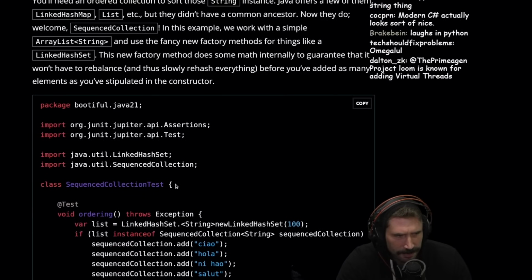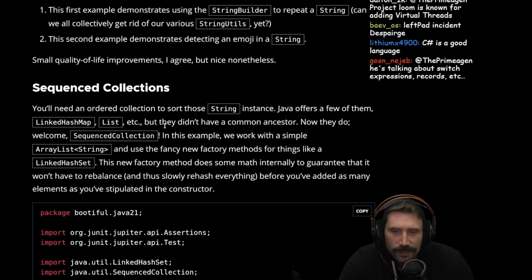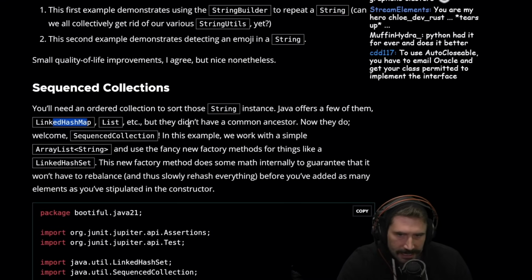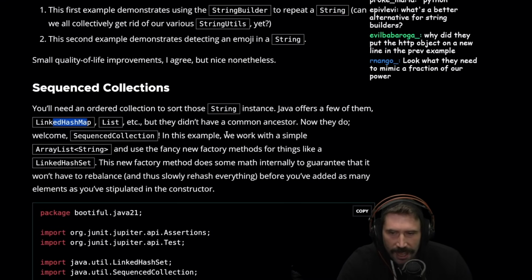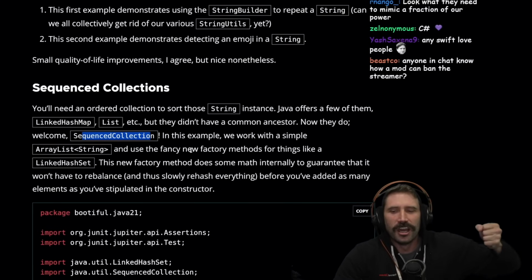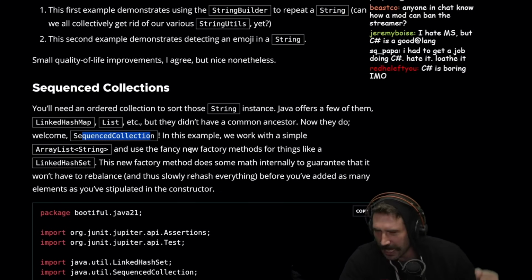Let's see. Modern C# looks sort of nice. Okay, people love C#. I get it. I don't. You'll need an ordered collection to sort those strings instance. Java offers a few of them: linked hash map, list, but they don't have common ancestor. Now they do. Welcome to sequenced collection. Hierarchy will continue until morale improves.